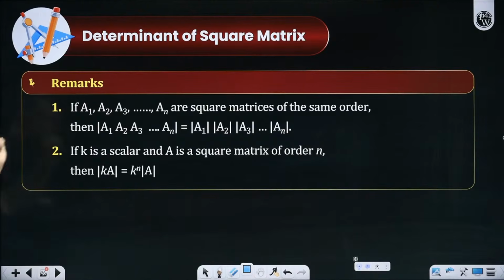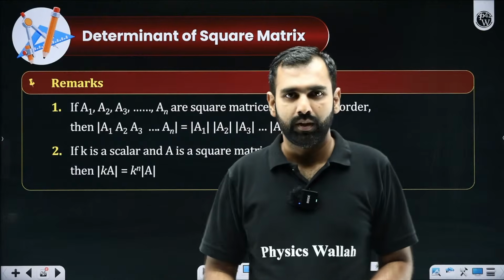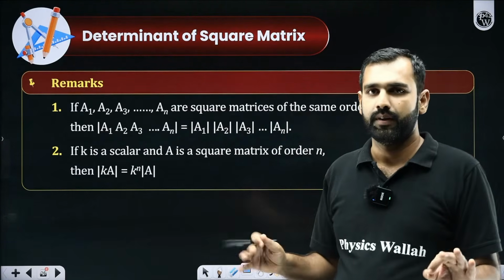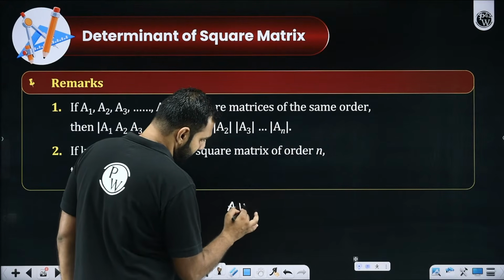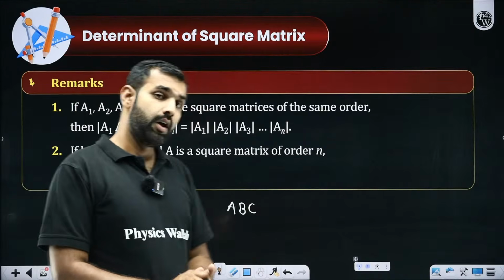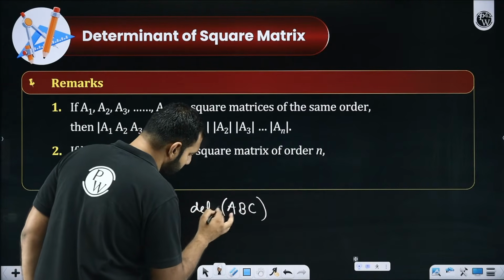Now there comes a very interesting property which I could explain later, but I'll give you the statement here. Let's say I am multiplying 3 matrices, A, B and C. Sir, how do we multiply matrices? Right now we don't know that. But let's say I did it and I want you to find its determinant.